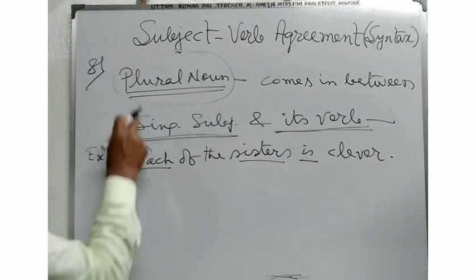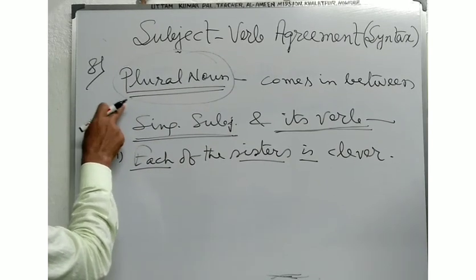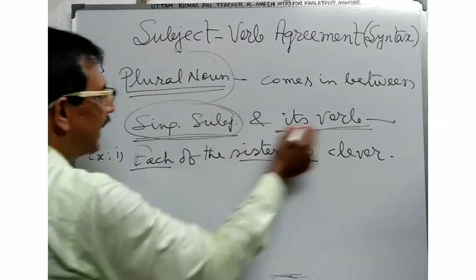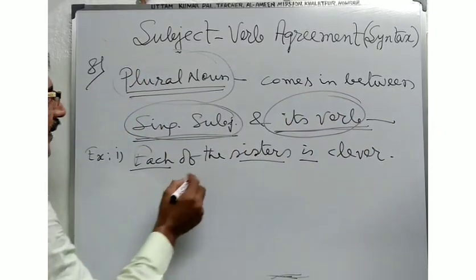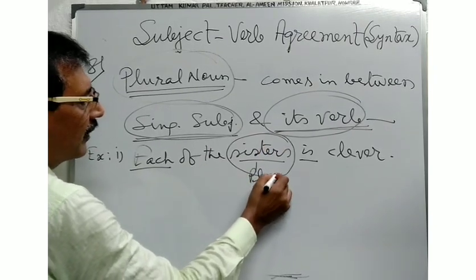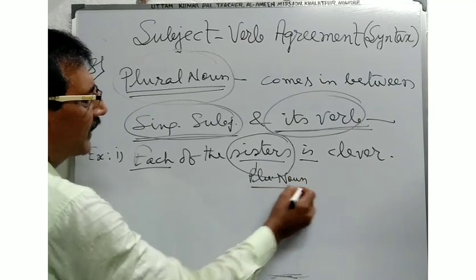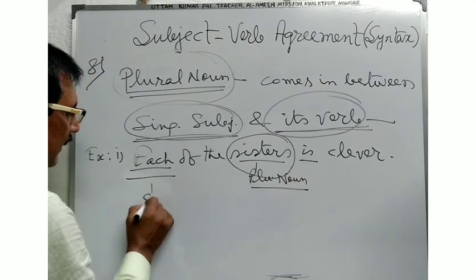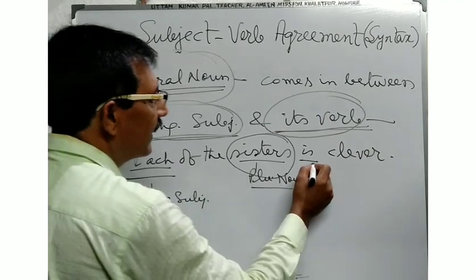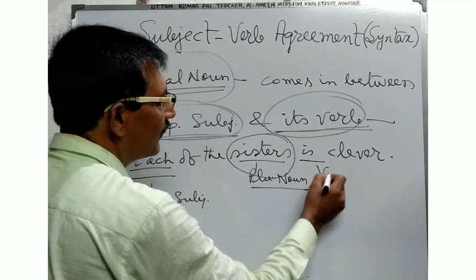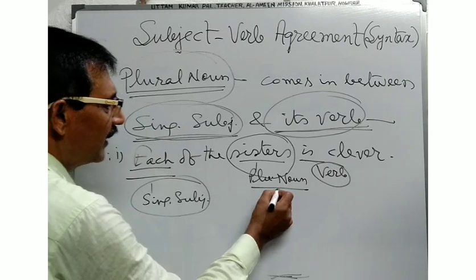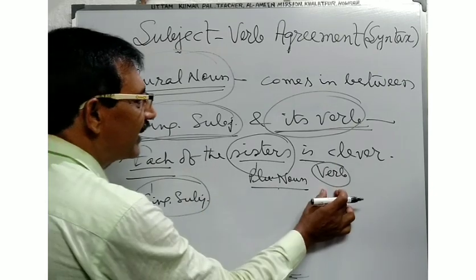I have told you in the rule that when the plural noun comes in between the singular subject and its verb, here the plural noun sisters comes in between the singular subject and its verb.